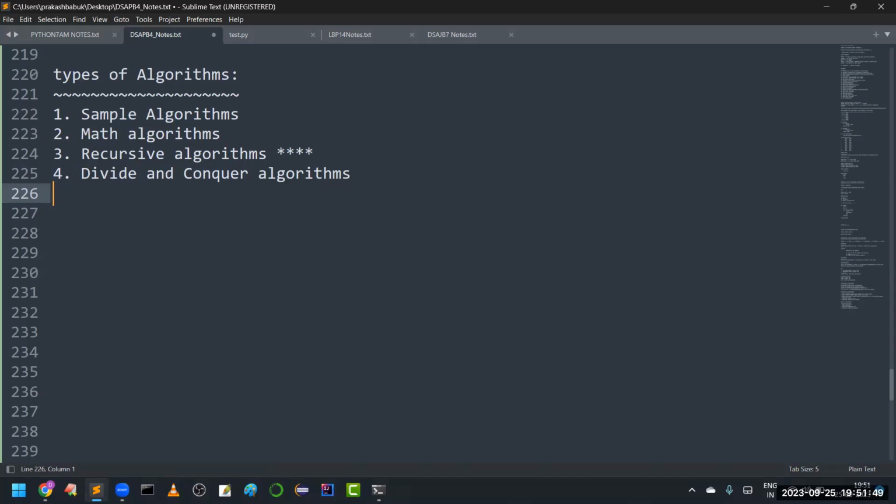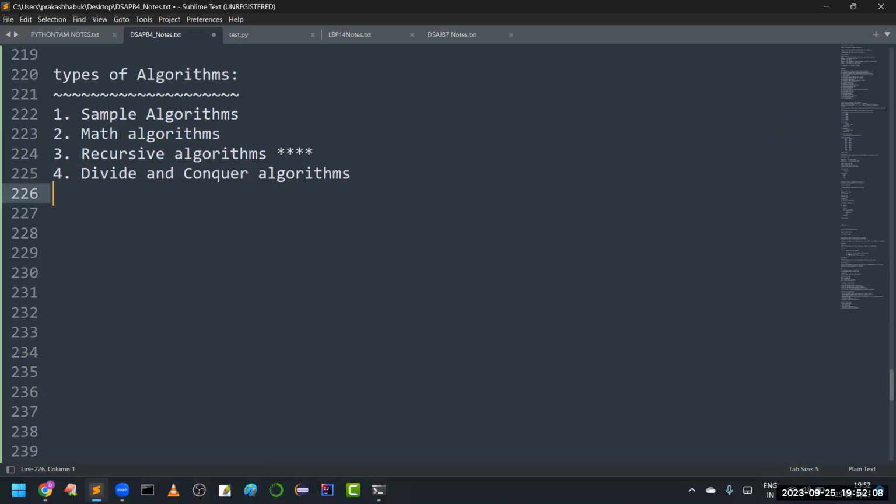This facility is also there. Such a type of algorithms are called as what? Divide and conquer. We are going to divide and we will combine the solution later. These kind of algorithms are called as what? Divide and conquer.